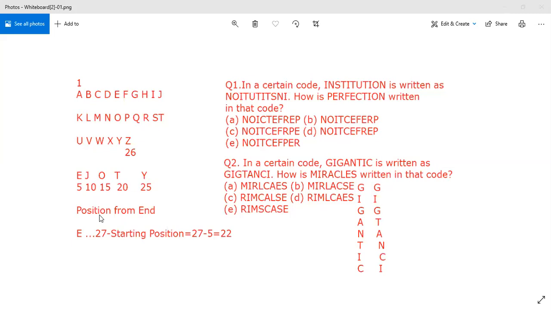Sometimes I may ask you the position from the end, like the position of E from the end, if we do reverse counting. So you have to remember one magical number, 27.